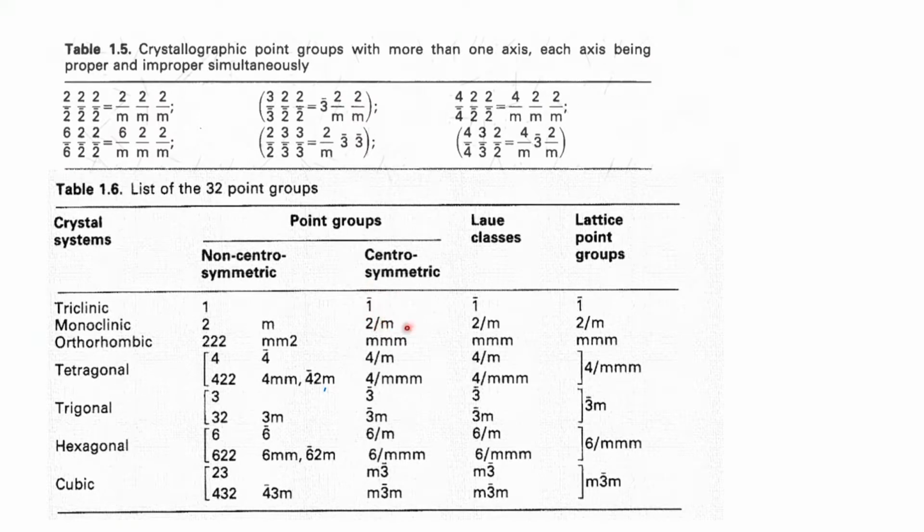And in fact, that is what is referred to as the Laue class. This is the maximum symmetry, and this is what you will find when you do the X-ray diffraction experiment, which you will learn later on. And then what also is indicated here is the maximum symmetry that will get associated with this system, which is the so called lattice point groups. We will work out these two issues, as I mentioned, later on once we do the diffraction theory.